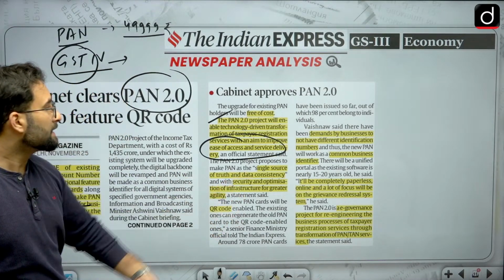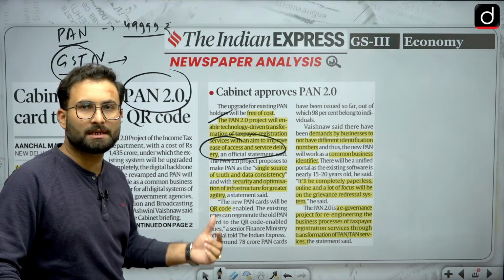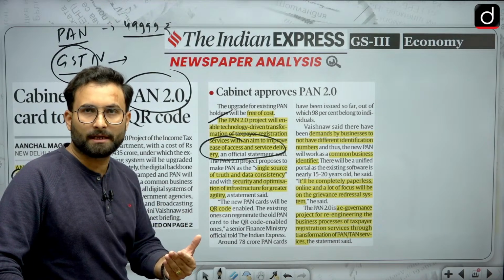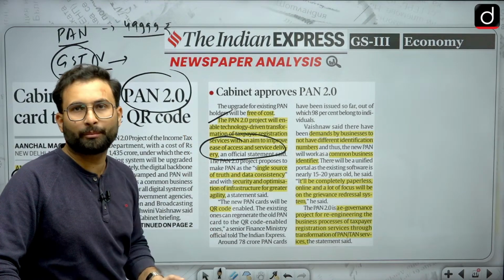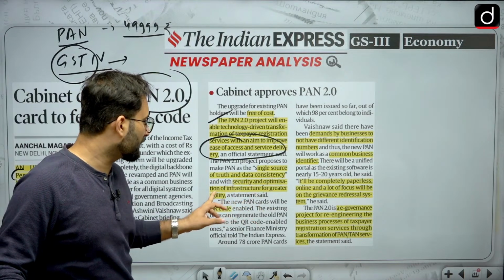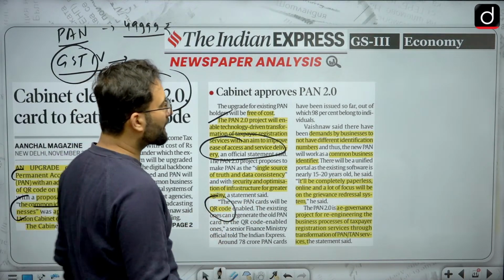Okay, moving further, single source of truth and data consistency. There will be only a single source, as I told you, only a single number. Considering that, there will be consistency in the data, all the transactions will be recorded with one number. Okay, moving further, security and optimization of the infrastructure for greater agility, and a QR code will be there because we are making it digital.